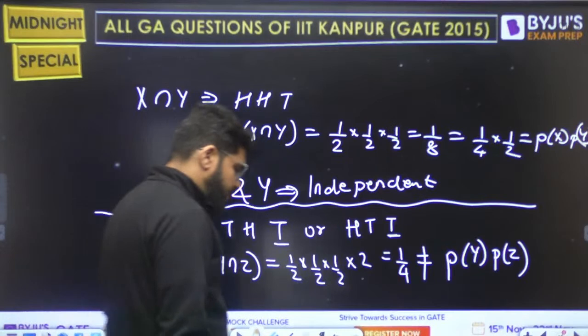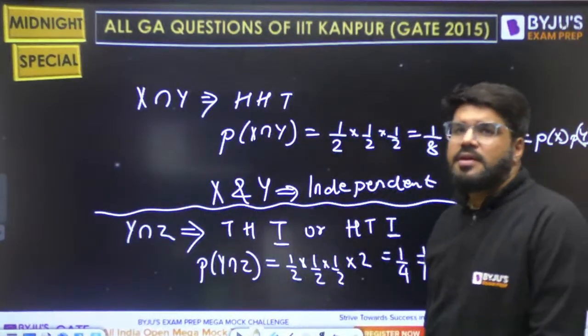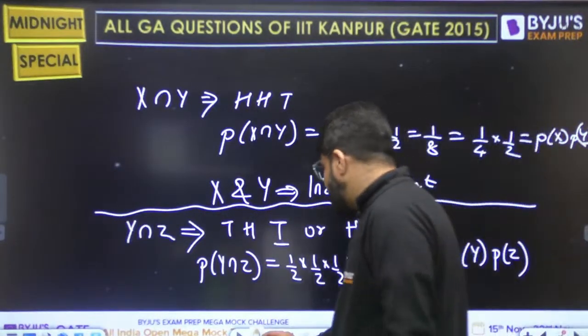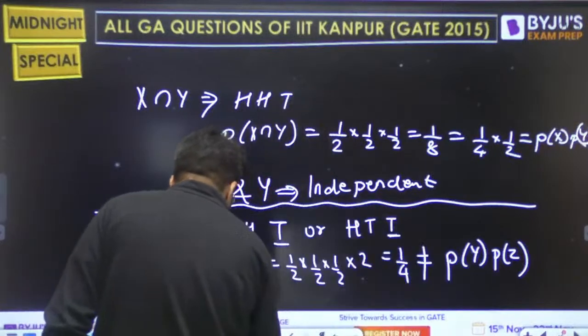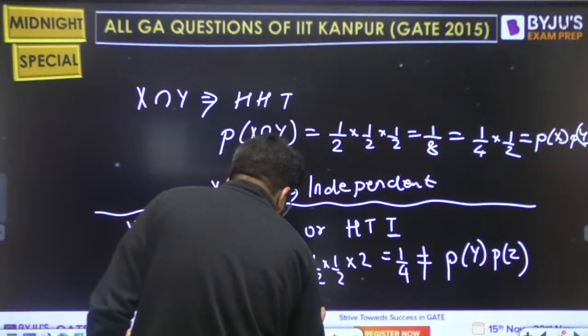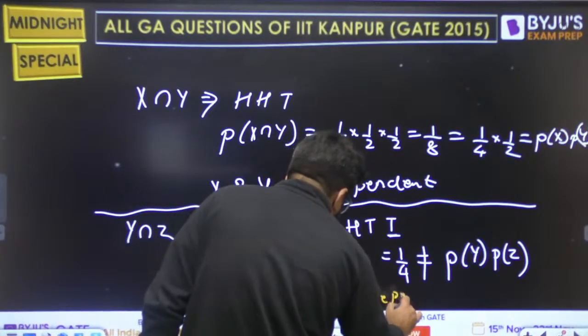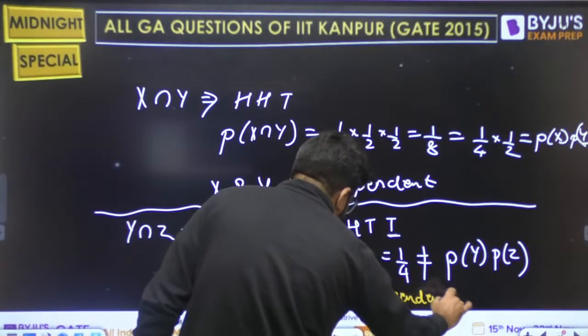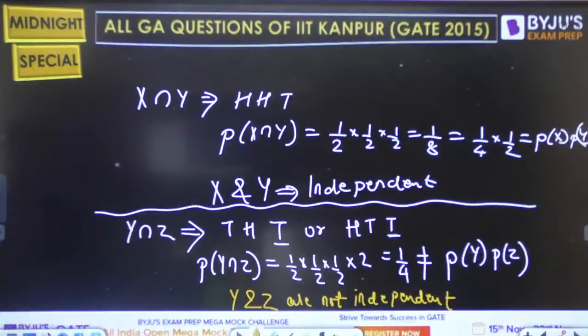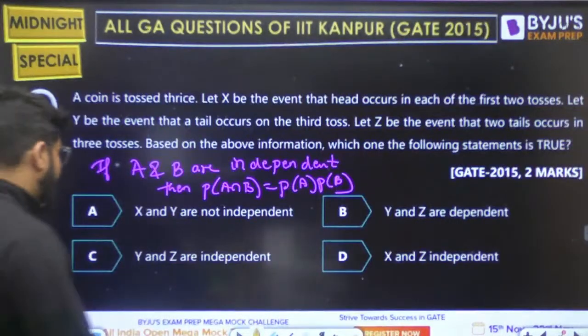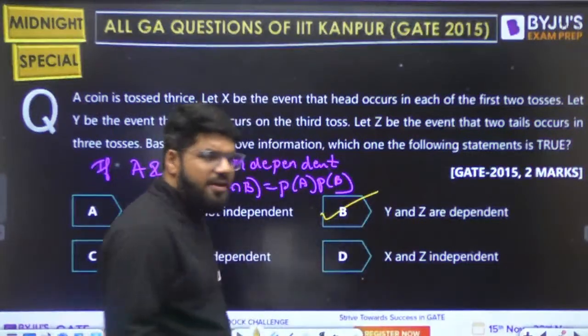That means Y and Z are not independent, so they are dependent. So Y and Z are dependent. B is done, tick mark, finish.